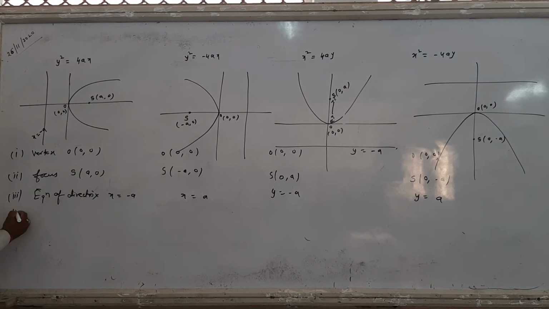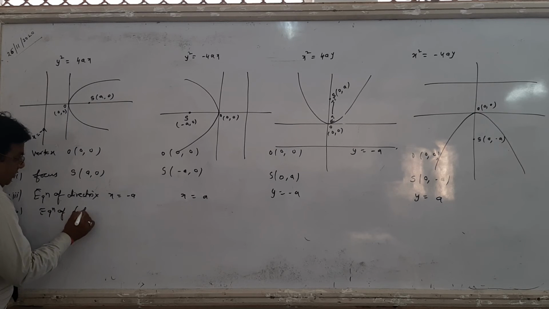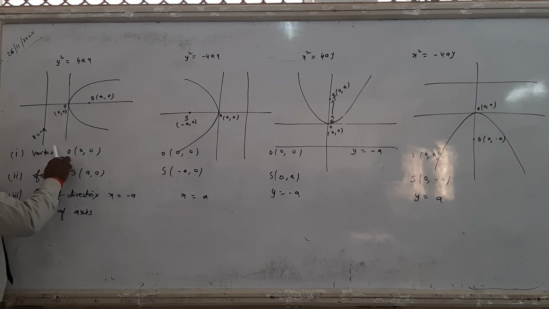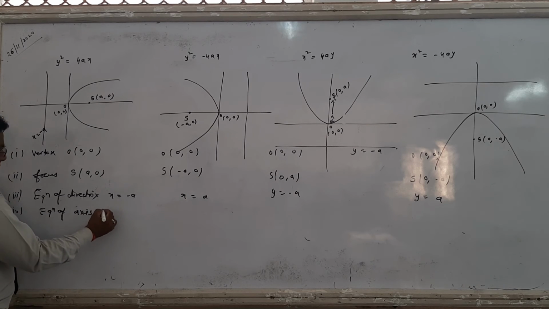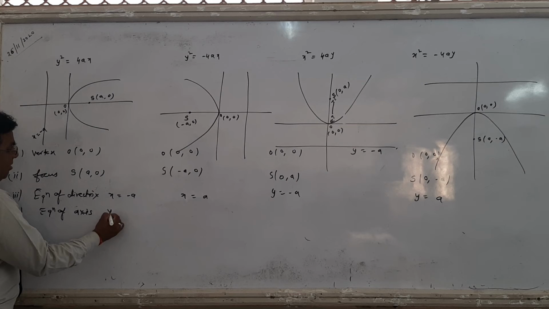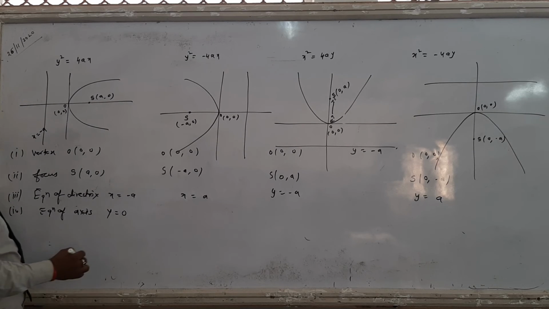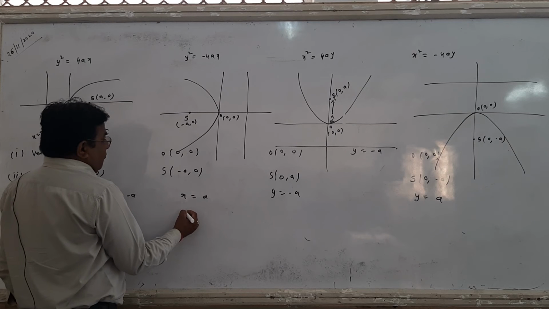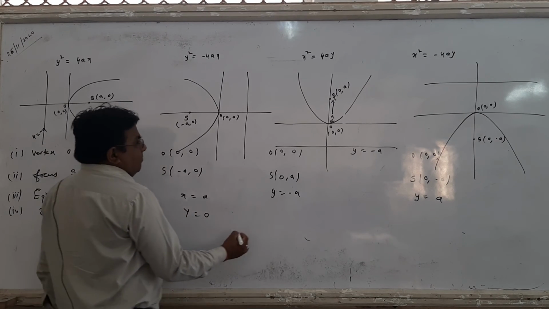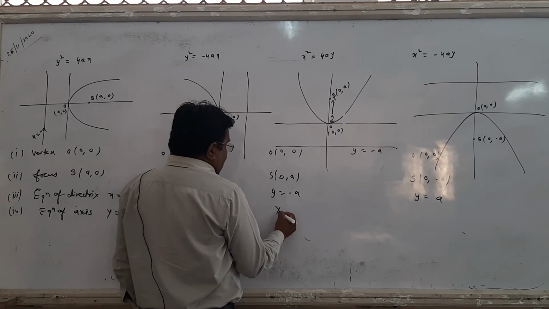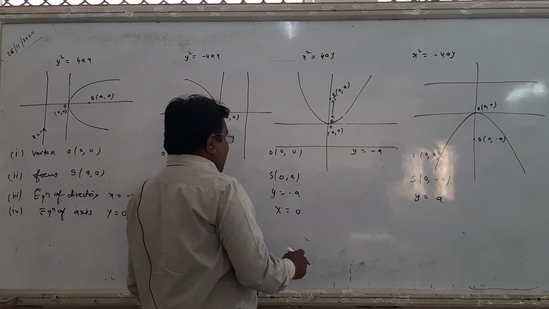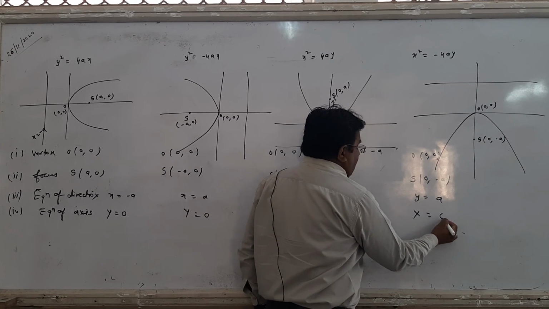Now the fourth thing, the equation of axis. You know, students, the right hand parabola and left hand parabola are drawn on the x-axis, and on the x-axis the y coordinate is 0. So the equation of the axis of the right hand parabola is y equals 0. The equation of the axis of the left hand parabola is the same, y equals 0. But the equation of the axis of the upward parabola is x equals 0, since it is drawn on the y-axis where the x coordinate is 0, and the same is true for the downward parabola.